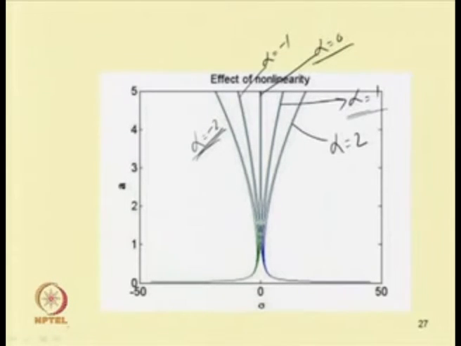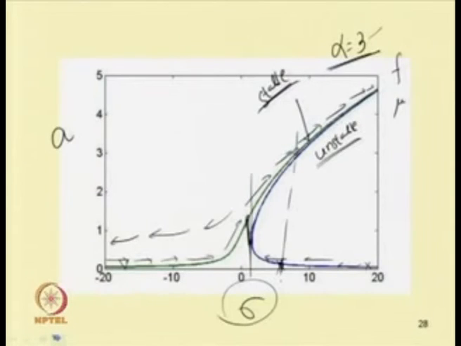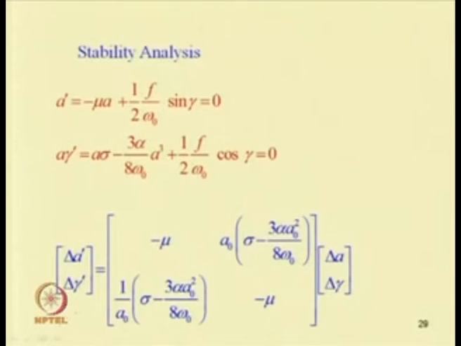So, one can plot the forcing also, for different values. Let us show for a different case. For doing the stability analysis one can perturb this equation, and one can have this A dash and gamma dash equation.